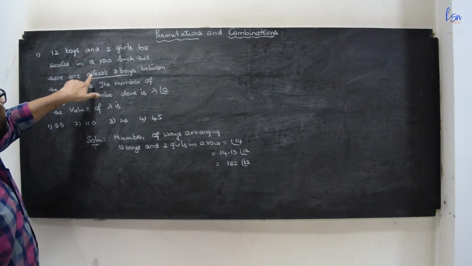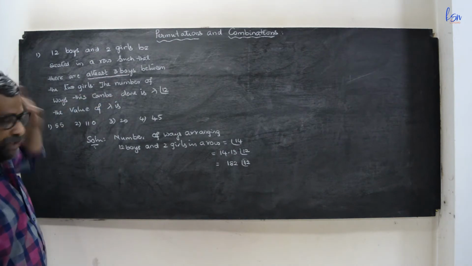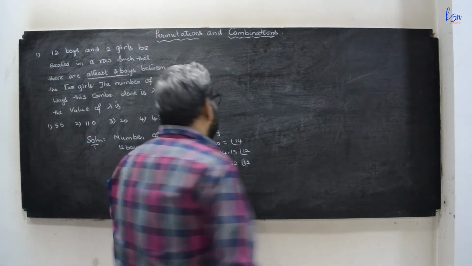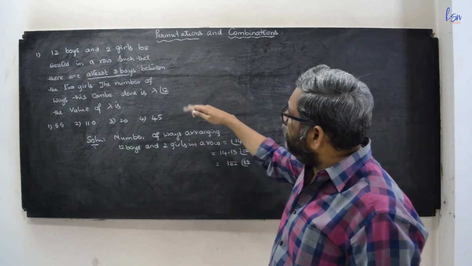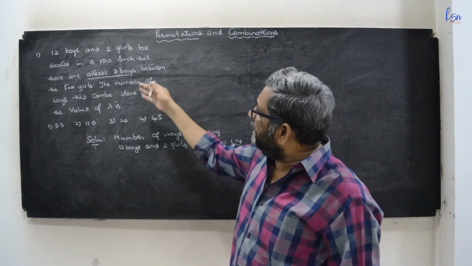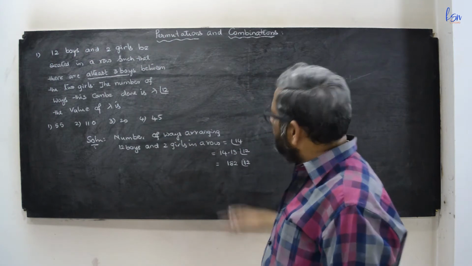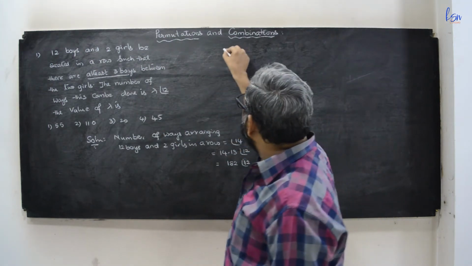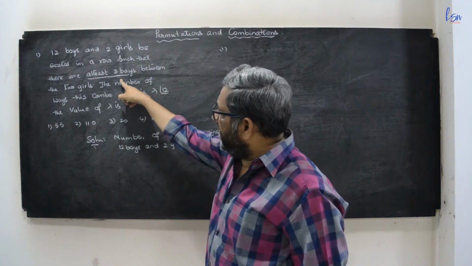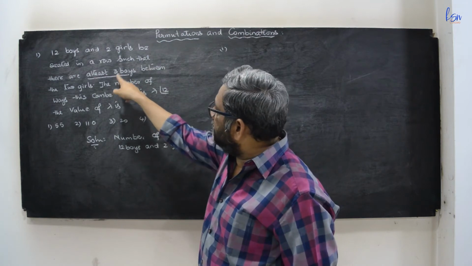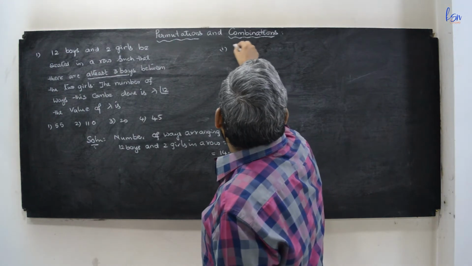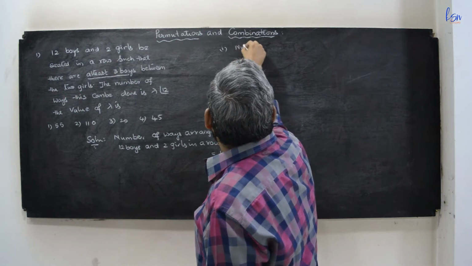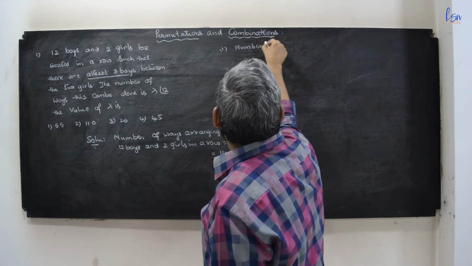Now there must be at least 3 boys between the 2 girls. That means we will have so many chances. Instead of doing such, we will find out the chances in which there are less than 3 boys between the girls and we will remove them. The first case is the number of ways in which no boy sits between the 2 girls.